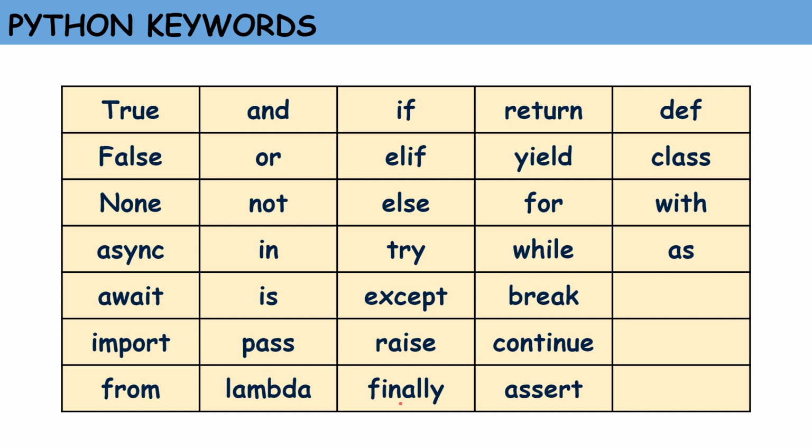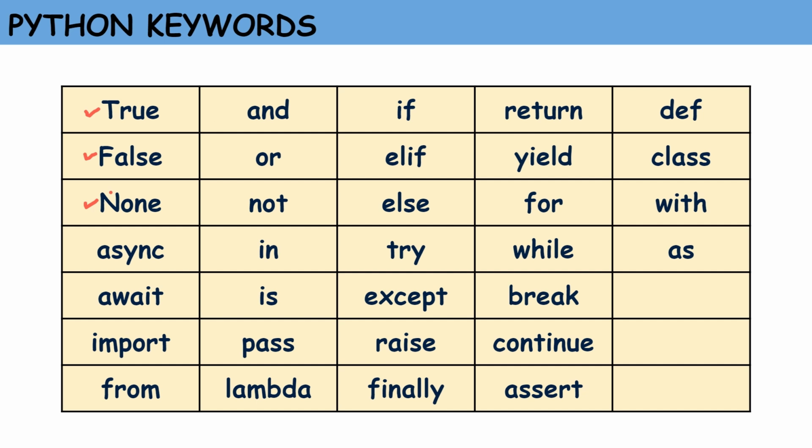As you can see here, these are the keywords in Python. They are all given in small case and are case sensitive, which means that they have to be written in small case only. We cannot change the case to uppercase except for the keywords True, False and None. These keywords cannot be used as a variable name. Now let us understand the usage of these keywords in Python.